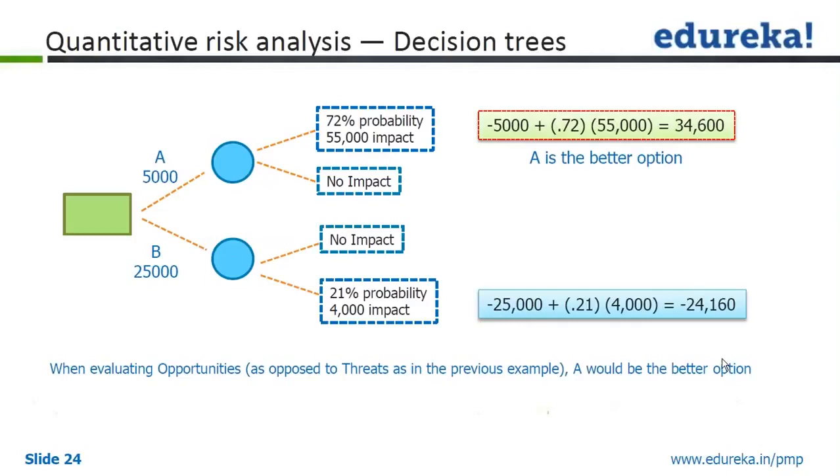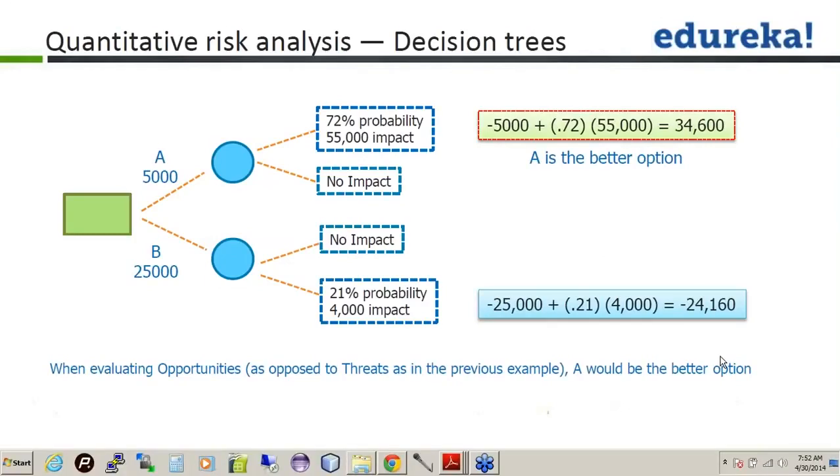The question is how do we know if it is a positive impact? It will be given that there is an opportunity to save cost, and saving cost is a positive impact. Take a business decision such as build versus buy. Let's say A is build and this is buy. You have a product to be developed for the customer.